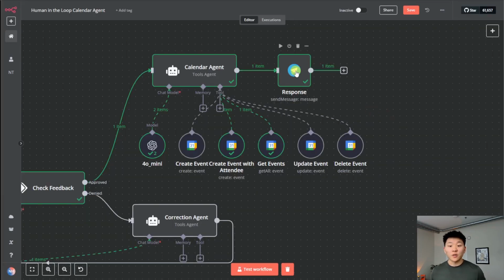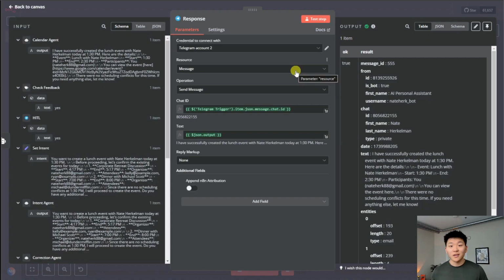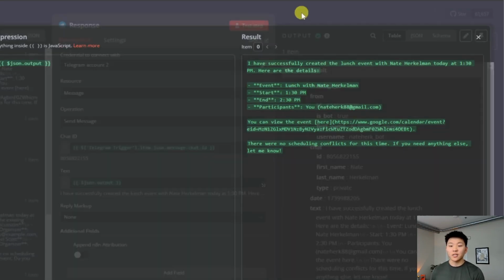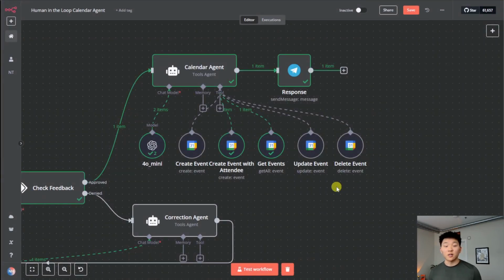And then finally, all we're doing over here is responding to ourselves back in Telegram. So we once again mapped the correct chat ID. We gave the output of the previous calendar agent as the text. So what it said was, I have successfully created the lunch event with Nate Herkelman today at 1:30. We have the event, the start time, the participants, and a link to the event as well. There were no scheduling conflicts, so that's perfect. And then that's pretty much the end of the process.